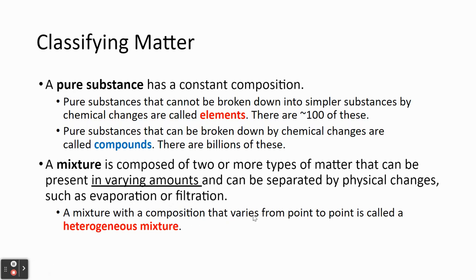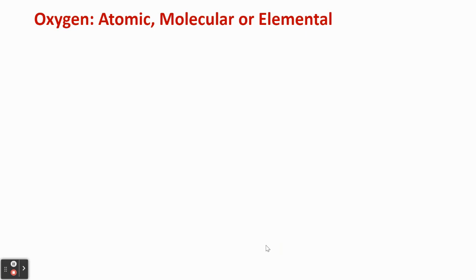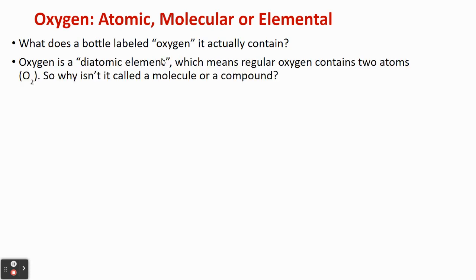A mixture that's composed of various points is called a heterogeneous mixture, whereas one that is uniform throughout is called a homogeneous mixture or a solution. So, oxygen, is it atomic, molecular, or elemental? What does a bottle labeled oxygen actually contain? Well, oxygen is considered to be a diatomic element, which means it's found as O2.